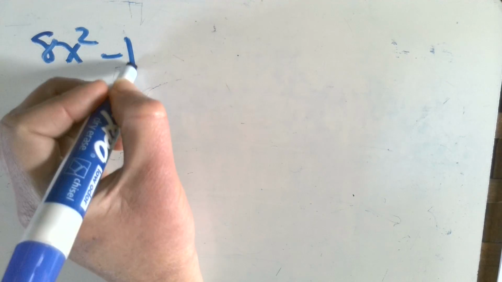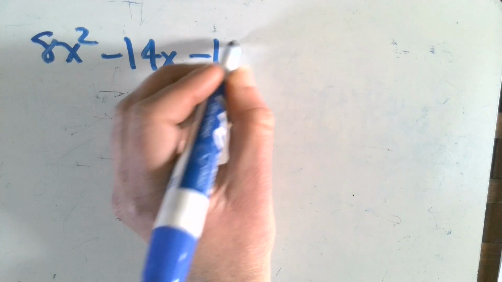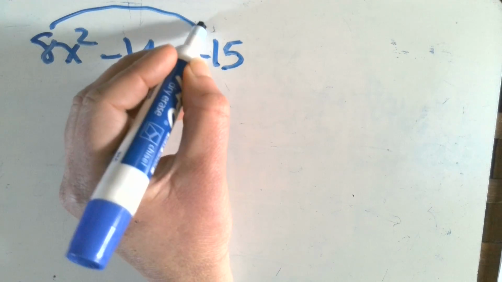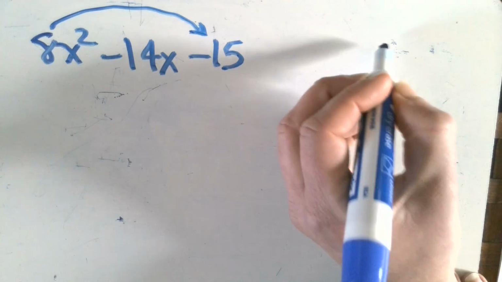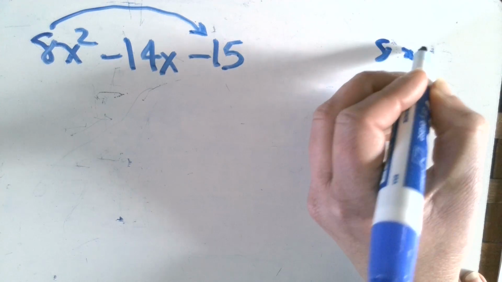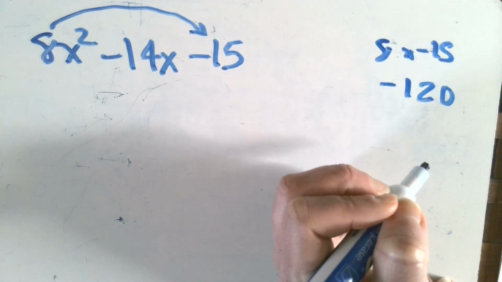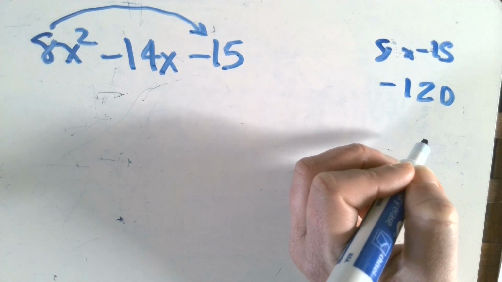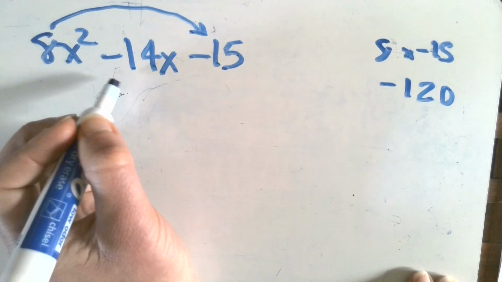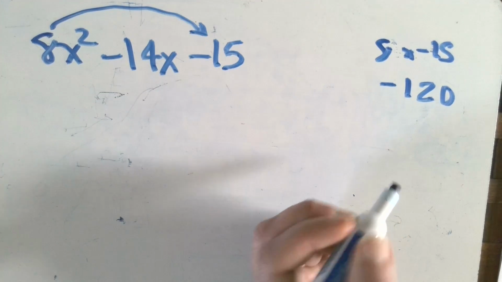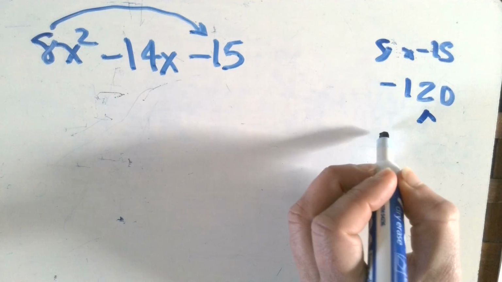Okay, so now we have 8x squared minus 14x minus 15. So again, my first step is 8 times negative 15 is negative 120. So now I have to look at the factors of negative 120, and my goal is to find ones that sum to negative 14. I'm not going to keep this in my head. So again, I'm going to make a little factor tree. I'm not going to bother with 1 this time.